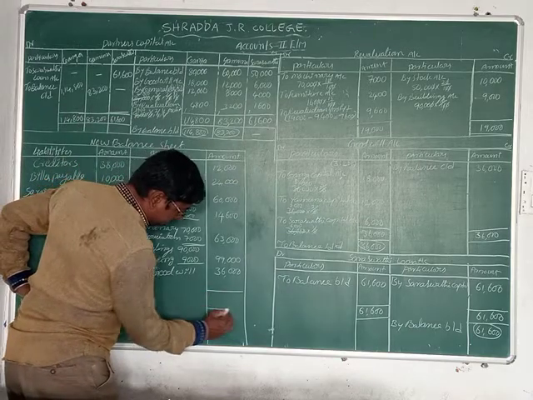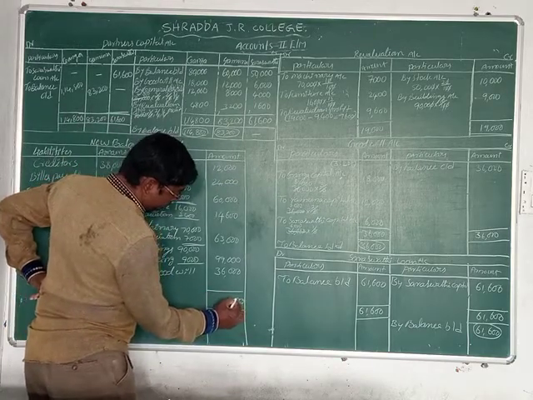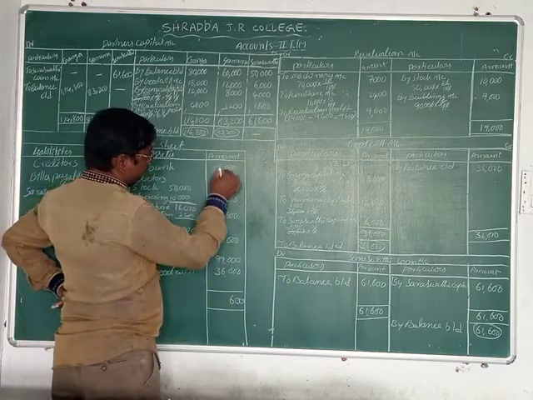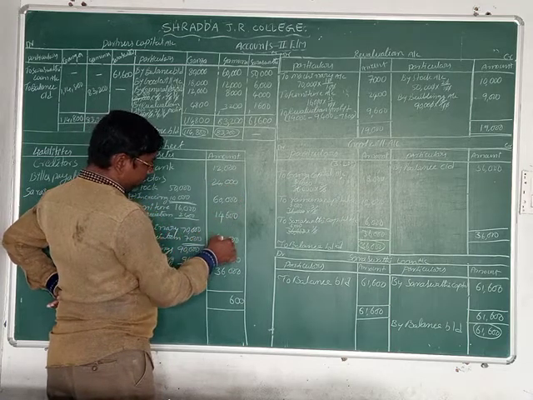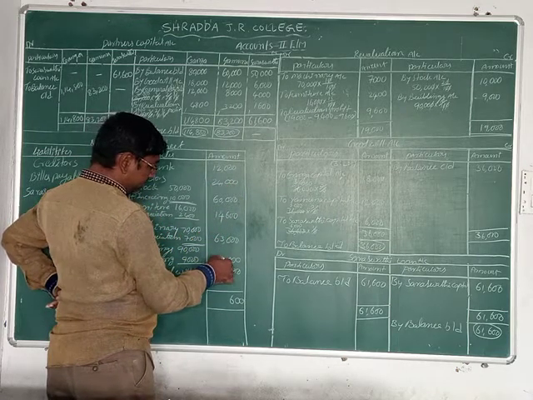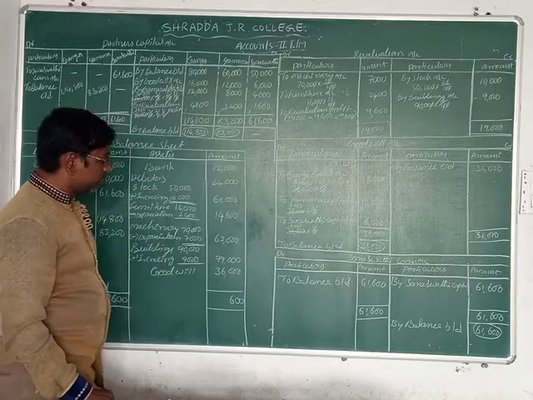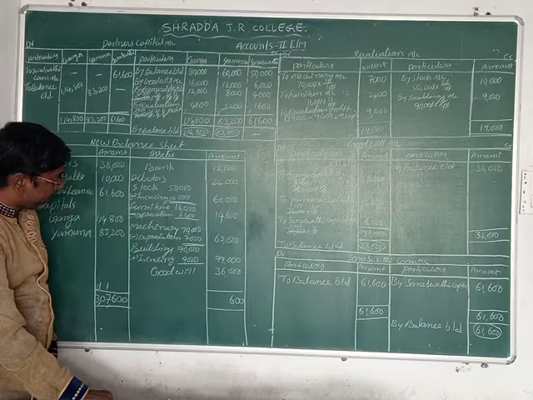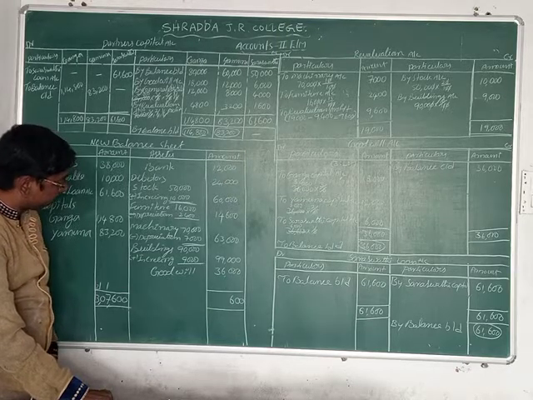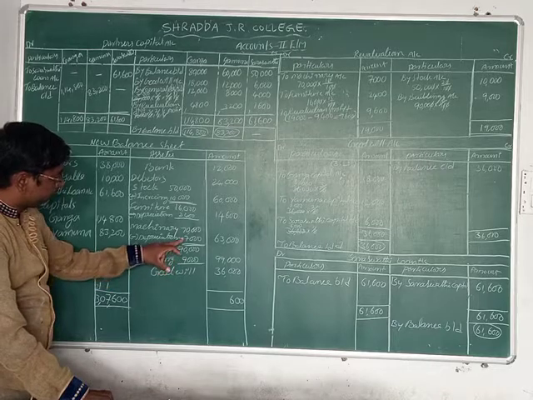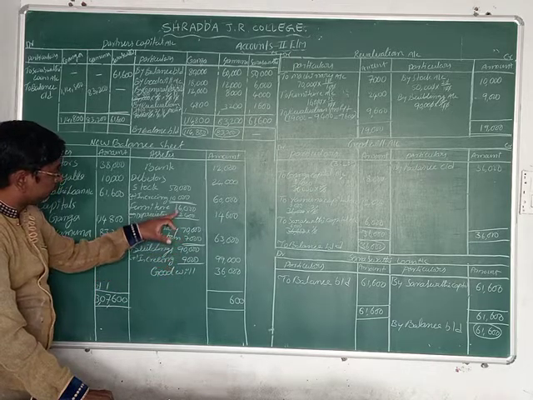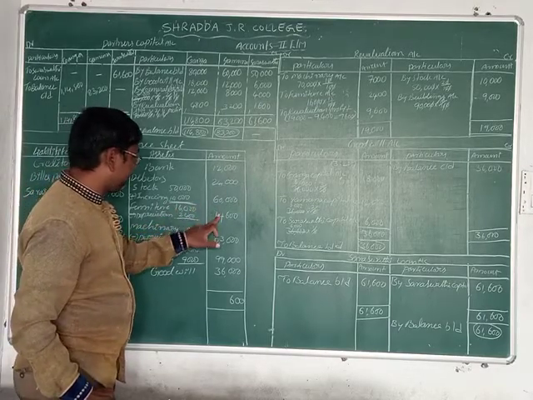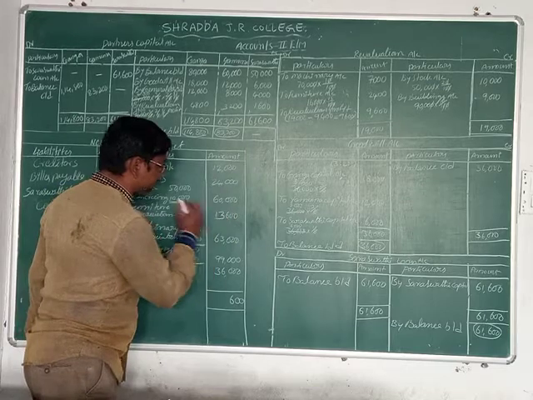Now assets. 0, 0, 6. 10, 13 plus 13 plus 9 is 22, 22 plus 6 is 28. 13,600 comes here.